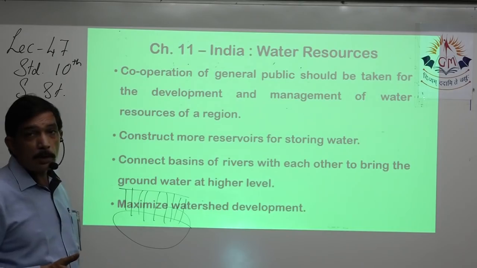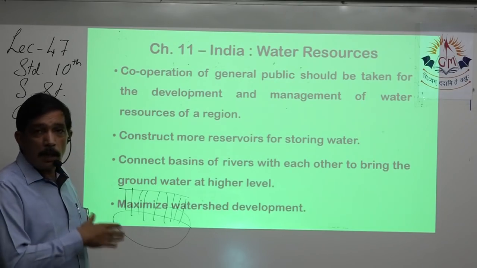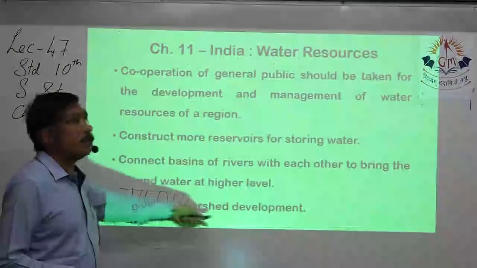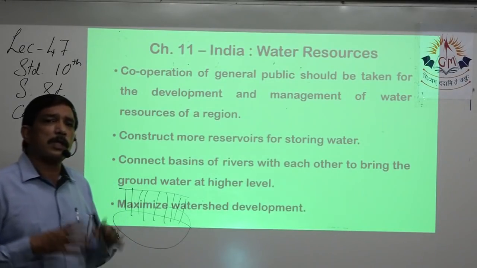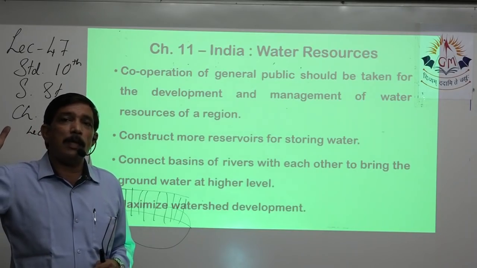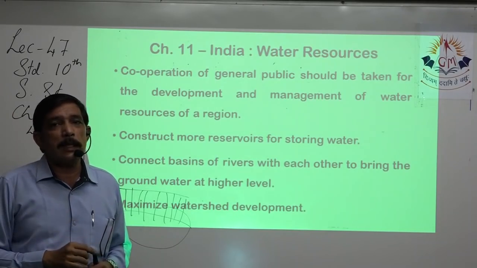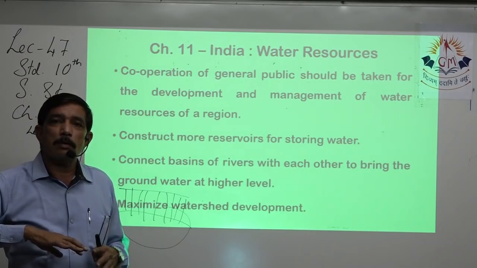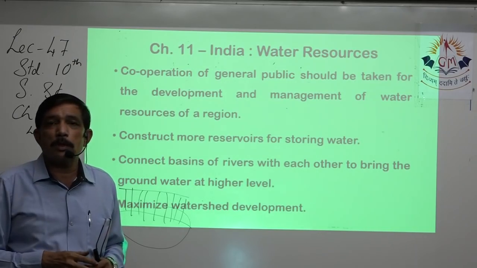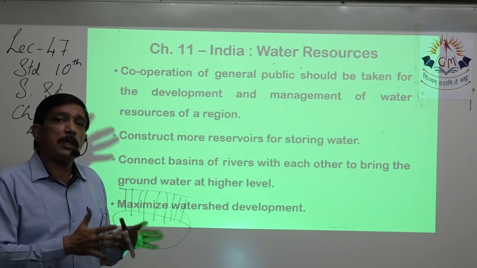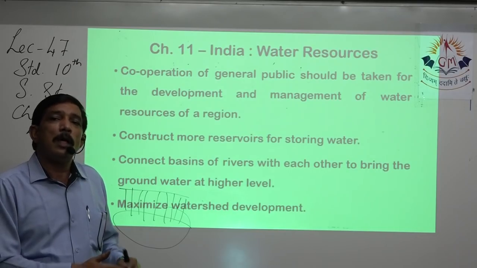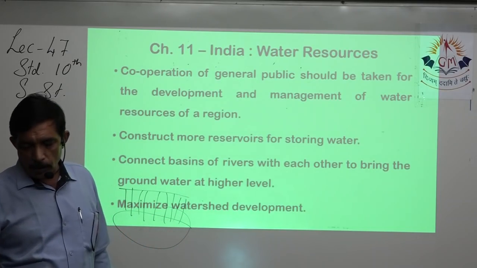Construct more and more reservoirs for storing water, that is needed. Connection of basins of the rivers, that we have already talked about. Maximize watershed development, so that water does not just run off and meet the nearby river and ultimately the sea. Whatever rain falls on our land doesn't get wasted and run off into the ocean, but we are able to stop it, store it there and let it seep under the ground, and we can make maximum benefit of the stored water.